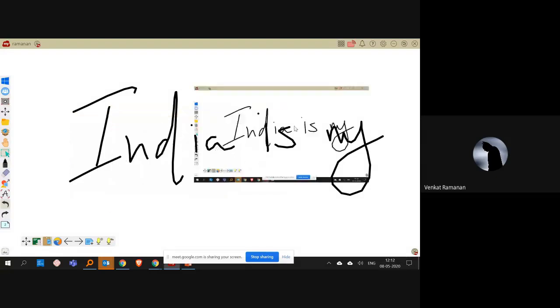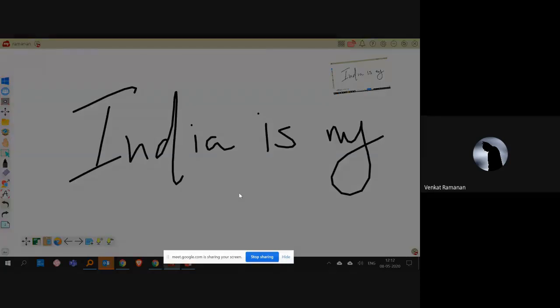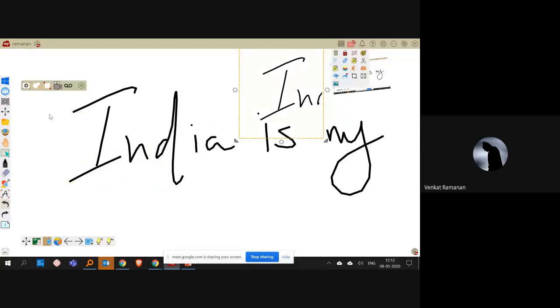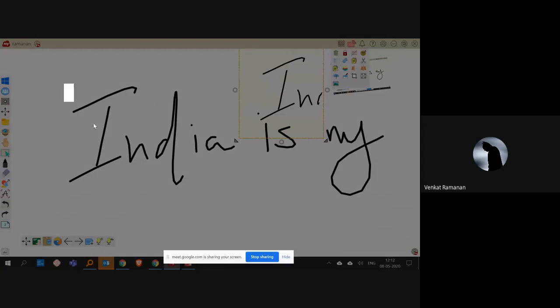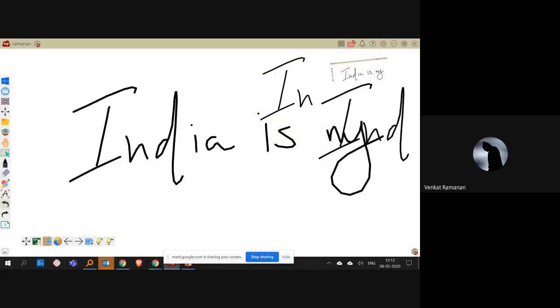So the entire screenshot is available for me on the canvas. Otherwise, if I just want one part of this board as a screenshot, I just want this area. So in that way, that is also available for me. The third way is just a rectangular format. I just want this area to be captured for a later reference. I can do that. So these are screen captures.